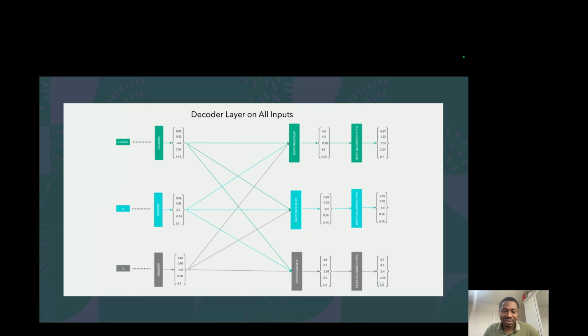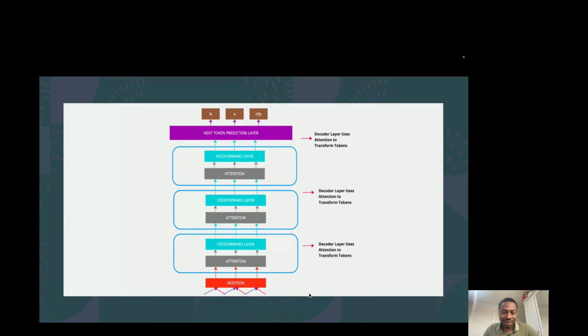Looking at all of them together, it forms a rather interesting and complex diagram where all of the inputs flow through each other's attention layer, and then they all individually go through the fully connected layer, whose output then gets passed to the next decoder layer. There the same thing happens again, and then it gets passed to another decoder layer, and the same thing happens again, up until however many decoder layers we have. At the end of it all, we have a linear layer on top that predicts the next token, given all this complex representation that has been learned.